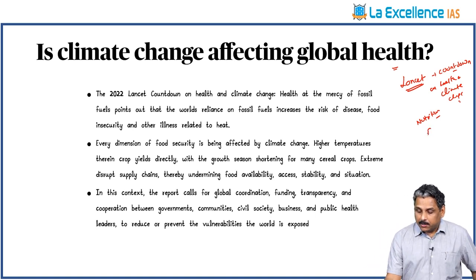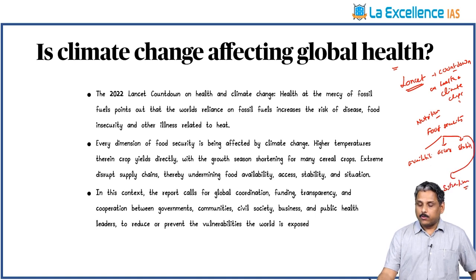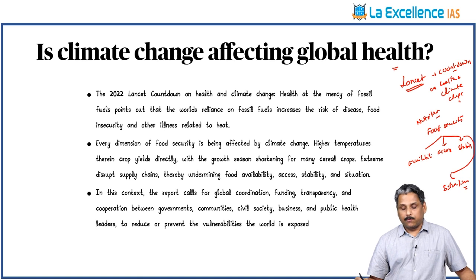Any food security has four dimensions. What are the four dimensions we have? First one is availability of food, and then access to food. And third is stability of availability. And fourth is emergency situations, how you can fulfill the needs.